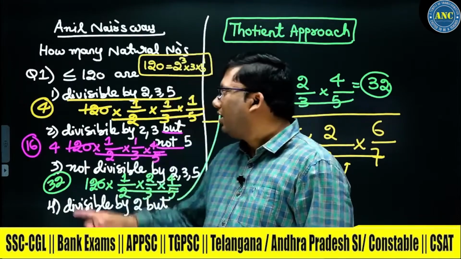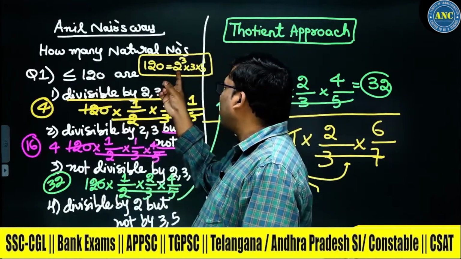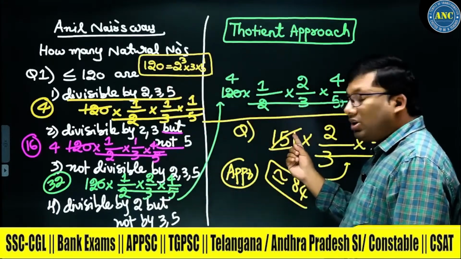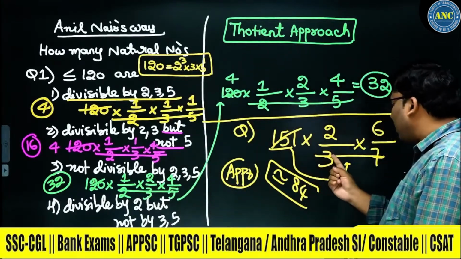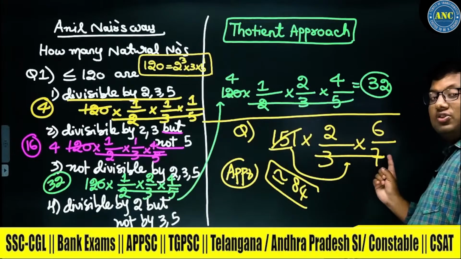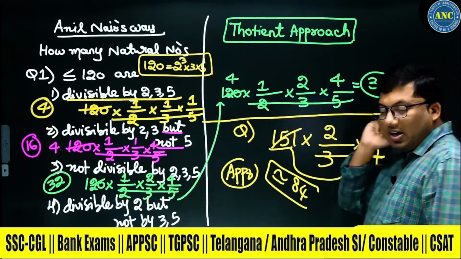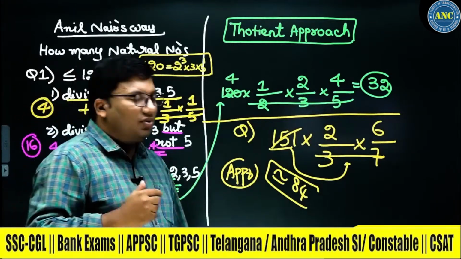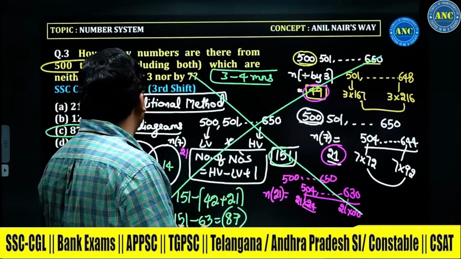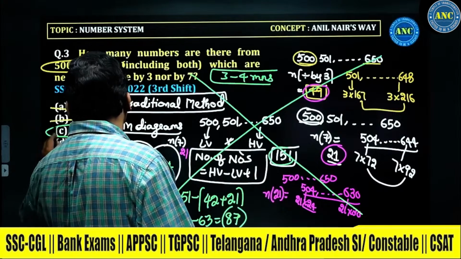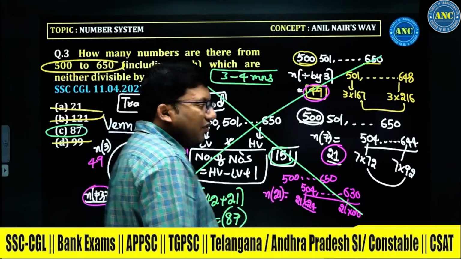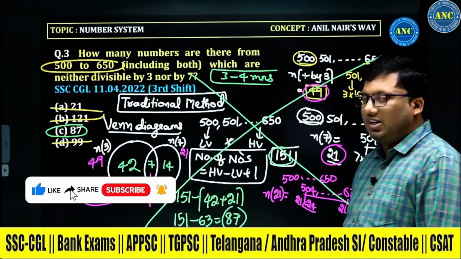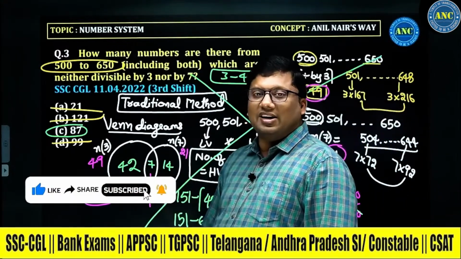We took the number 120, and we took the numbers which are all factors of 120. We got the total numbers 151, but the question is given as 3 and 7. 7 is not a factor of 151, and 3 is not. So we will get an approximate value. The answer should be around 84. Stupid answer options are there. Only one option is very, very close to 84. I hope the idea is clear.